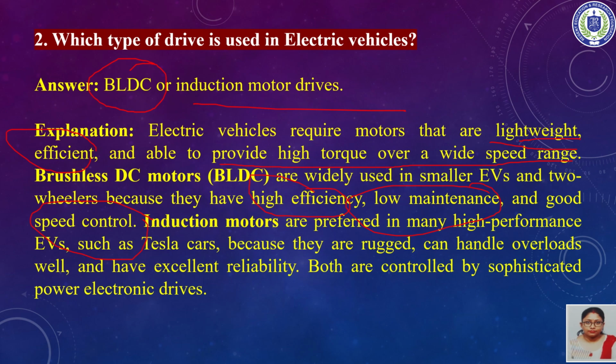In the case of high performance electric vehicles such as Tesla cars, we use induction motors. Why do we go for induction motors in high performance EVs? Because they are rugged, they can handle overloads very well and have an excellent level of reliability. Both, whether it is a BLDC motor or an induction motor, are controlled by sophisticated power electronic drives.